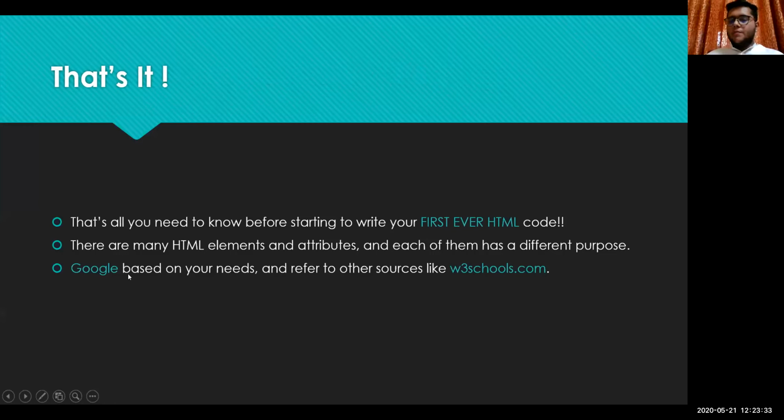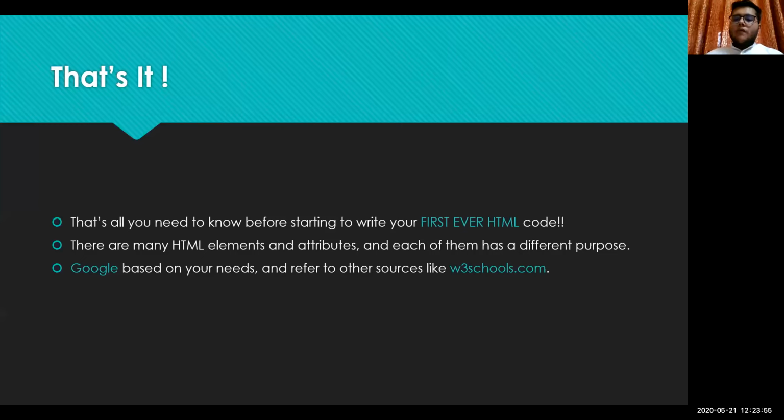One is Google, so you can Google anything whenever you face a problem. And the other one is W3 Schools. w3schools.com is a very good platform, and it has almost everything that we could use for a website.